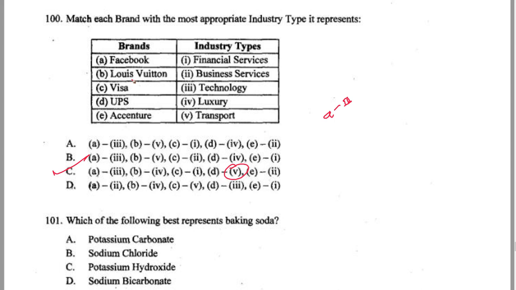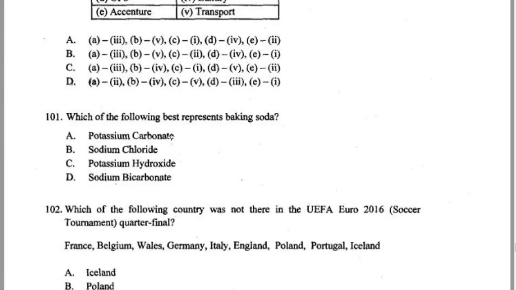Now you want to cross check this? Let's cross check. Louis Vuitton, what is Louis Vuitton? It's basically luxury. Do we have this number 4? Yeah, it is. Then you have Accenture, business services. Okay, that's correct. Visa, financial services. Do we have that, C number 1? Yeah, so that's the correct answer. So see, these are the questions that you get, and they're actually easy ones. They're not really tough ones.